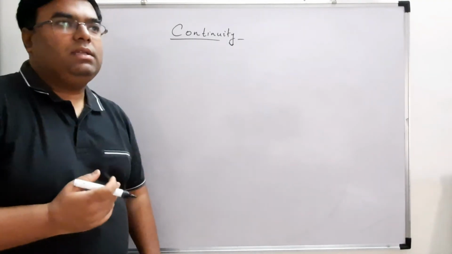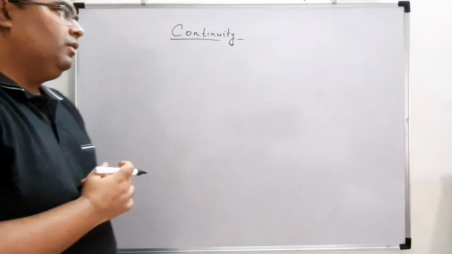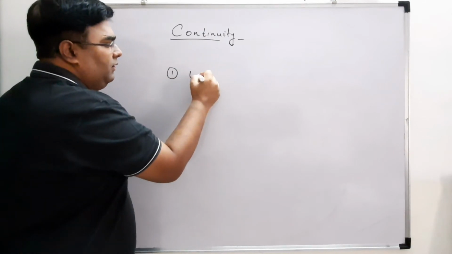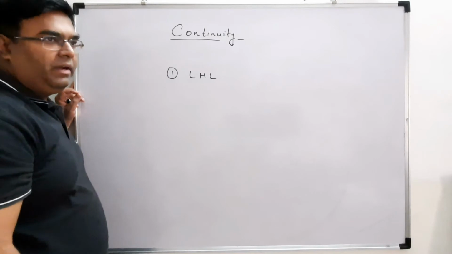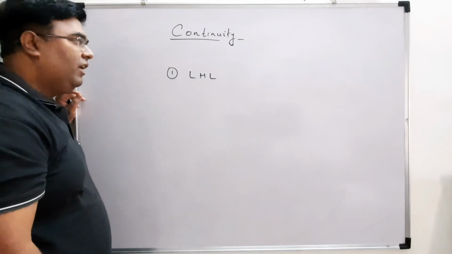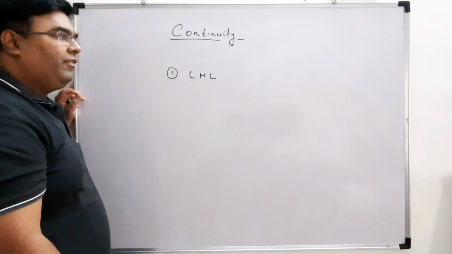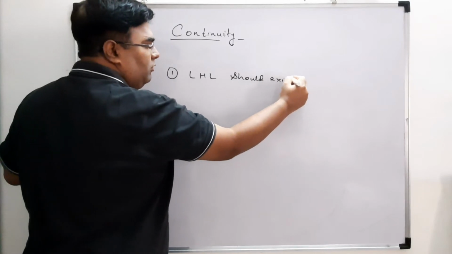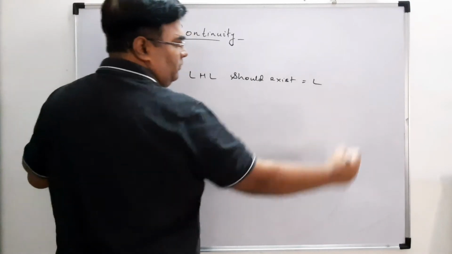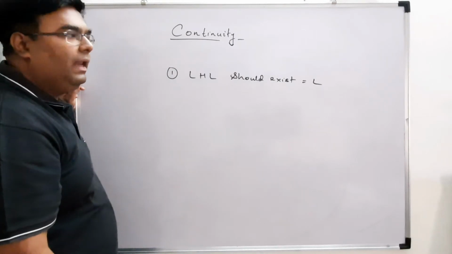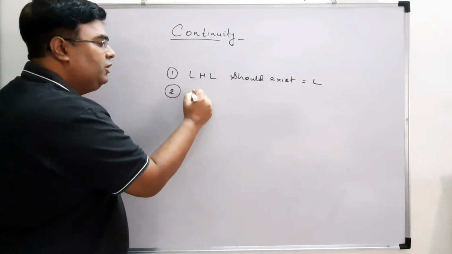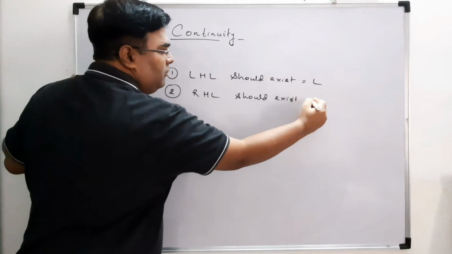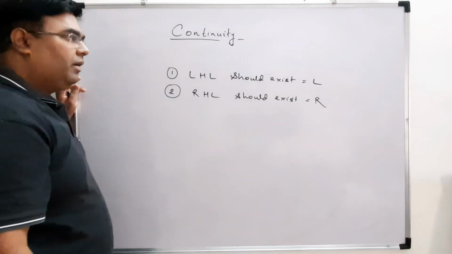Okay, so let us summarize what we have learned till now. First, we need to find the left hand limit. It should be a defined value, right? It should not be undefined. So LHL should exist, right? Let it be equal to L. Second, similarly your RHL should also exist. Let it be R.